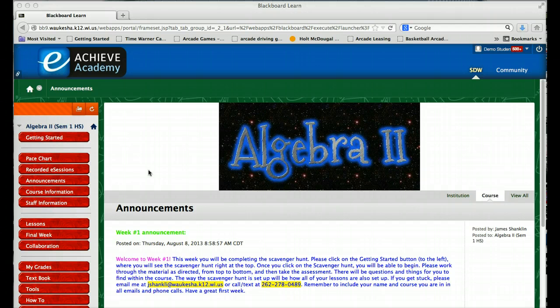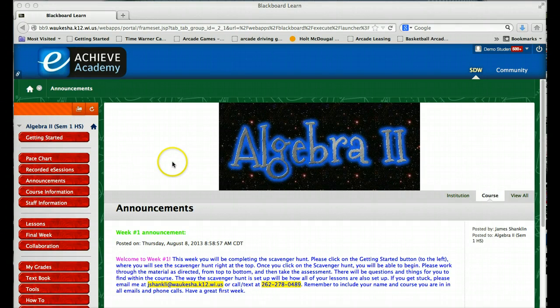Please click on the Getting Started button to the left, where you will see the scavenger hunt right at the top. Once you click on the scavenger hunt, you will be able to begin. Please work through the material. If you're having any questions, I have my email and my phone number there. Please email or call me or leave me a text, which would be great.